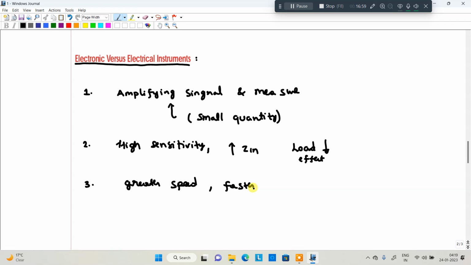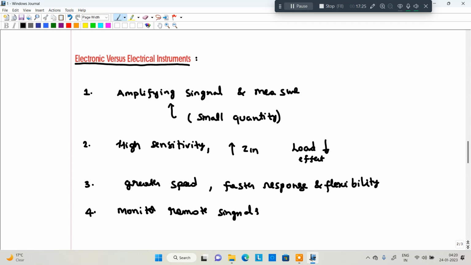Fourth, they can be monitored from remote signals. Okay, these are the advantages in the comparison of electronic versus electrical instruments.